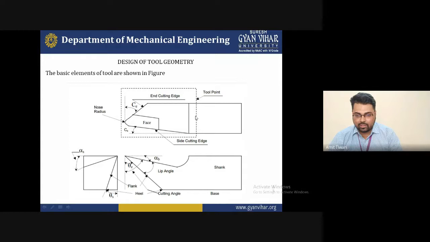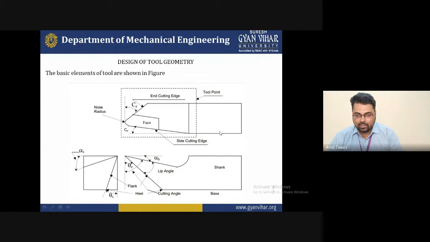So basically this portion is covered while doing machining, because the remaining portion is held in the toolbox, and the remaining portion is used for cutting the material workpiece. These are the side cutting edge and these are the end cutting edge. These are the nose radius, used for preventing the tool from breaking. These are some block diagrams. This is the shank portion.